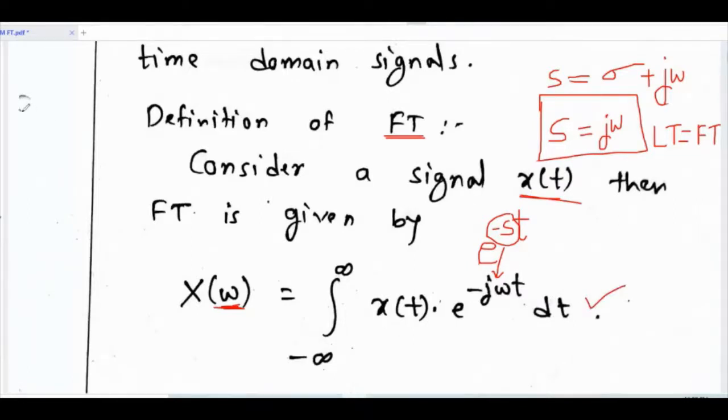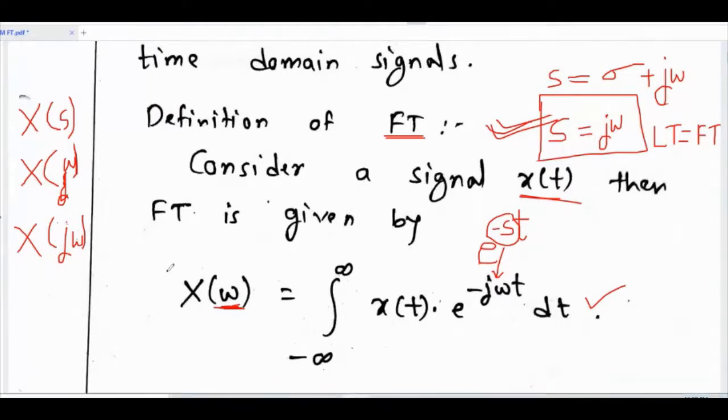Then one more thing, we write the Laplace transform as X of s. But here we know that s is replaced by j omega, so Laplace transform equals Fourier transform. But in the notation, we will represent it as X of omega only, not j omega, simply X of omega. In some reference books, you may find X of j omega. It is a notation that depends on the author. I find it convenient to represent X of omega, so I will be using this notation. Fourier transform is represented by X of omega.